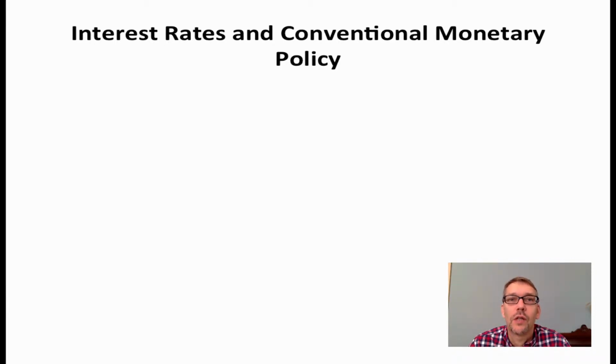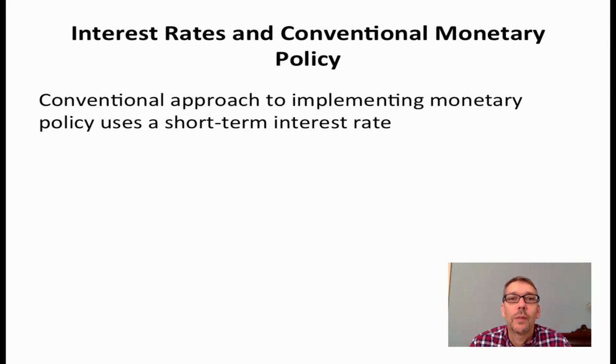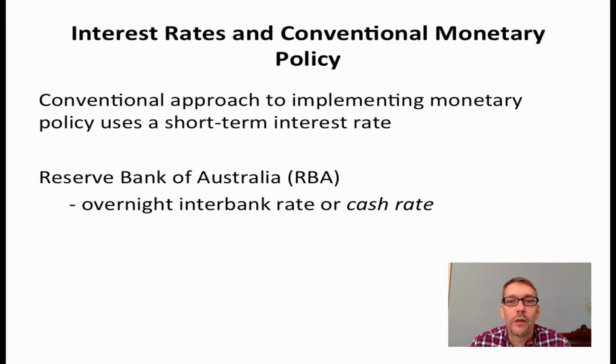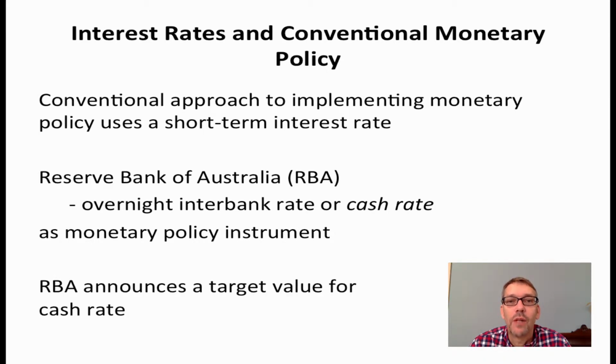This topic is interest rates and conventional monetary policy. Central banks typically implement monetary policy by using a short-term interest rate. For example, the Reserve Bank of Australia uses the overnight interbank rate, or what is commonly called the cash rate, as its monetary policy instrument. In effect, the RBA implements monetary policy by announcing a target value for the overnight cash rate.